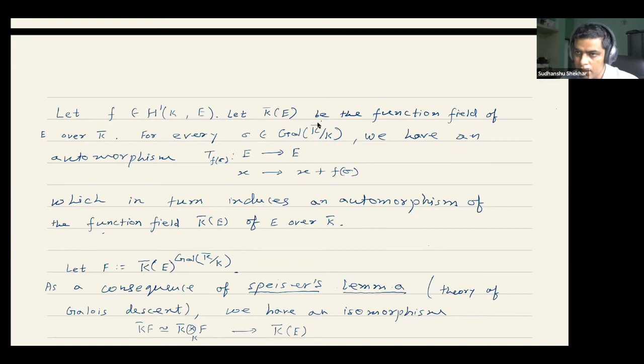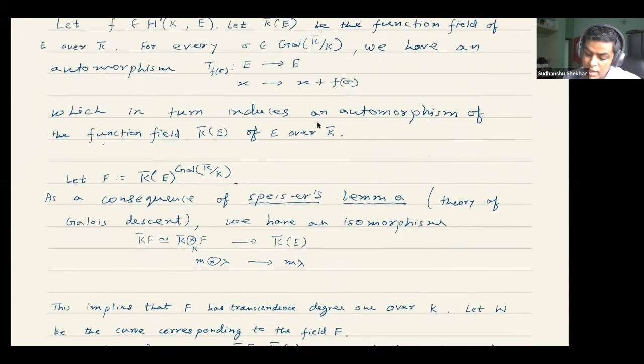F sigma is a point of the elliptic curve over K bar, so we can translate points of E using it. Basically this gives us an action of the Galois group of K bar over K on this function field.